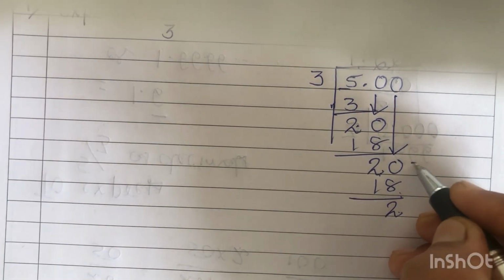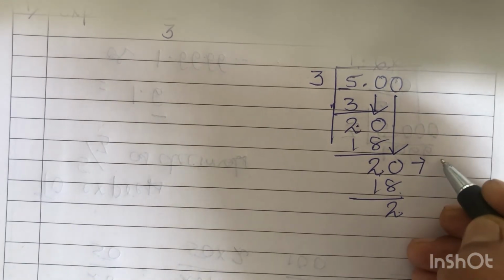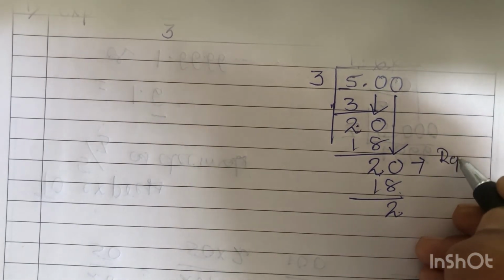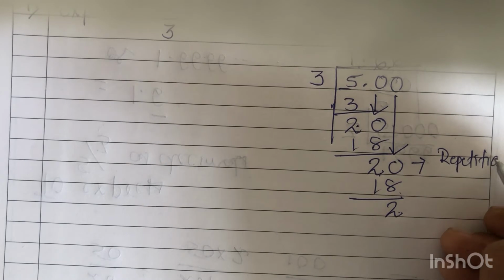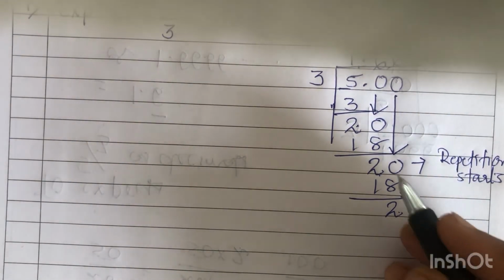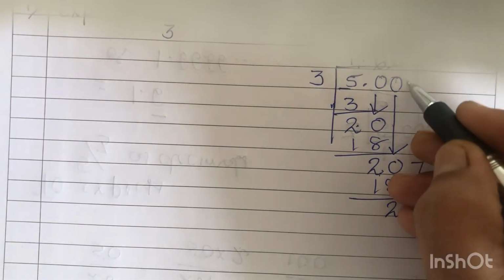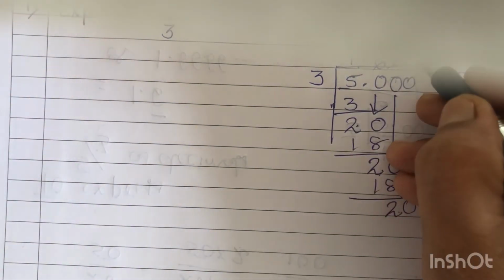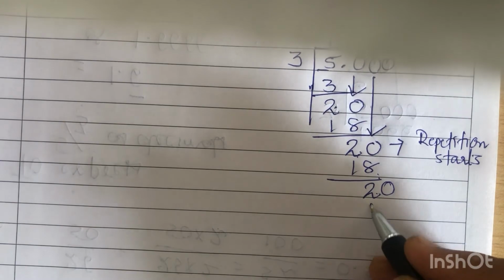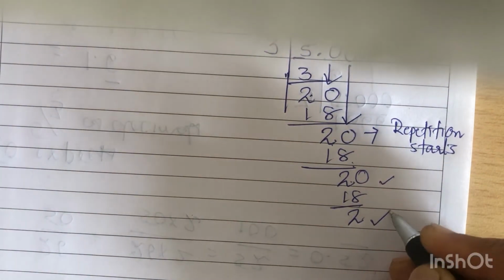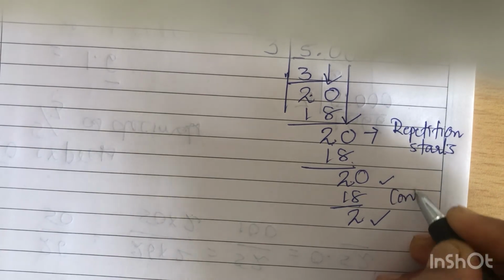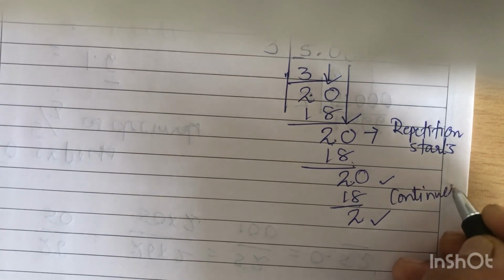It means here you can see that repetition starts. Here the repetition started, and again you can see that 3 6s are 18, and you have here 2. So again and again you can see that repetition continues, right?